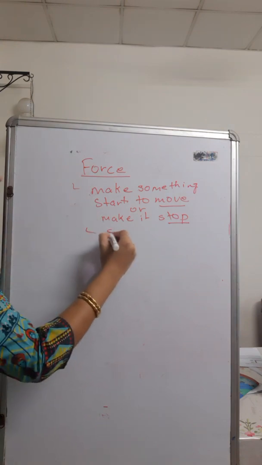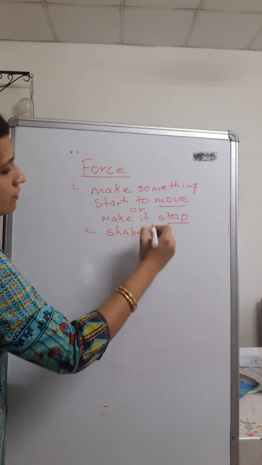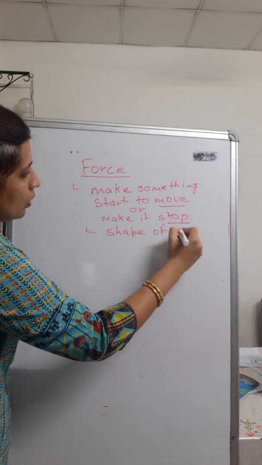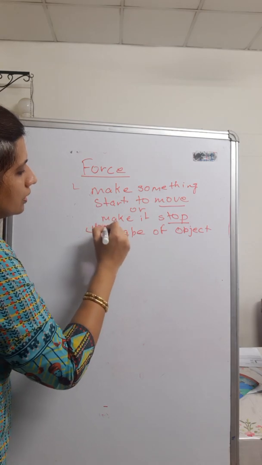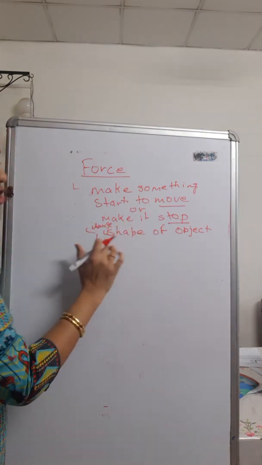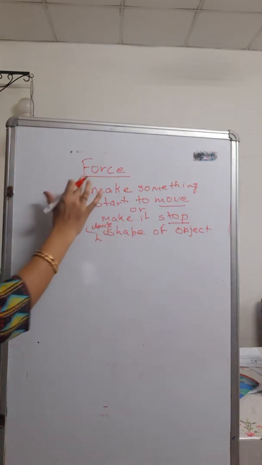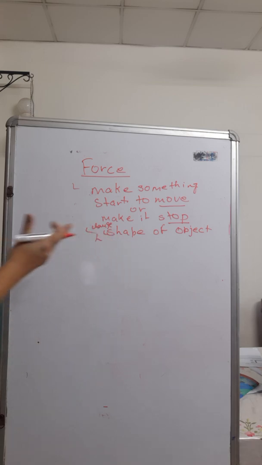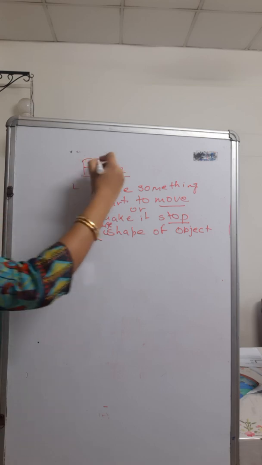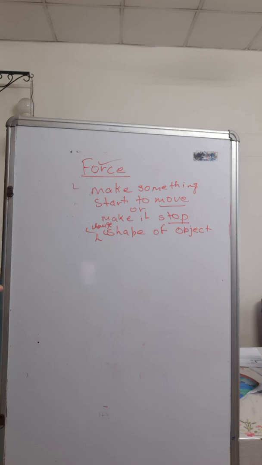It can change the shape of an object. All this we have studied in the previous class. So this we studied in force. It can also change the speed of a moving object. It can make it move faster. It can slow down the speed also. All this we have studied, and this is simple, and I think it is clear also.